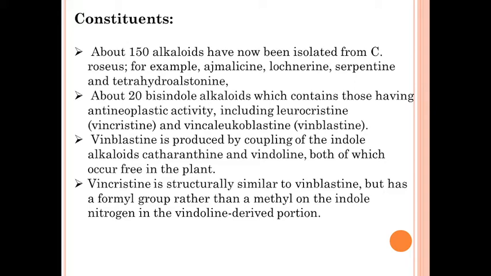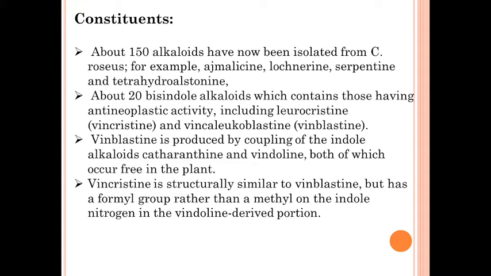Vincristine is structurally similar to vinblastine but has a formyl group rather than a methyl group on the indole nitrogen. So on the indole nitrogen, in vincristine there is a formyl group, and in vinblastine it is a methyl group, on the vindoline-derived portion.